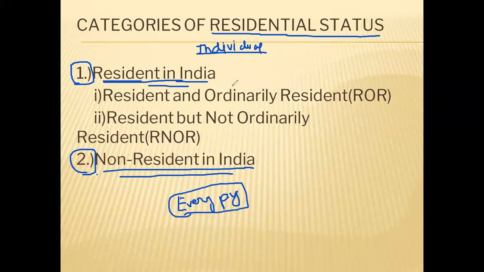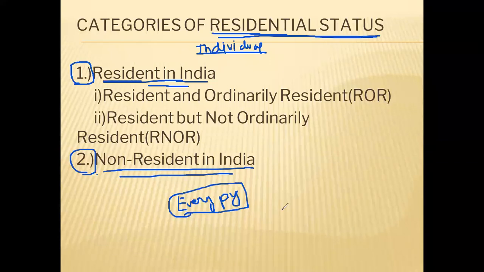So this is not a permanent feature. Every year you should check. It cannot be said that once an individual becomes resident in India, he will be permanently resident in India. Residential status will keep on changing from year to year.